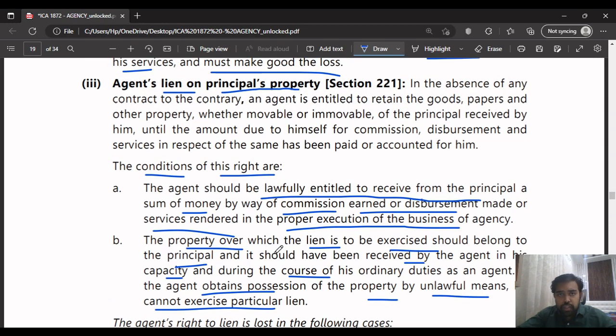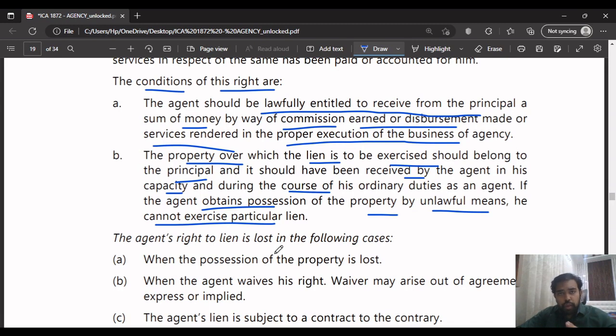You can just read it once, you will be able to understand it very simply. I want to cover the entire topic, that's why I don't want to leave out any part of the chapter. This you can study on your own itself. This is very simple. There is nothing unusual or different in these concepts. The right is normal. The agent will have only the right they have given here.